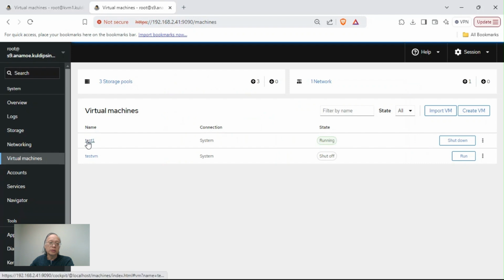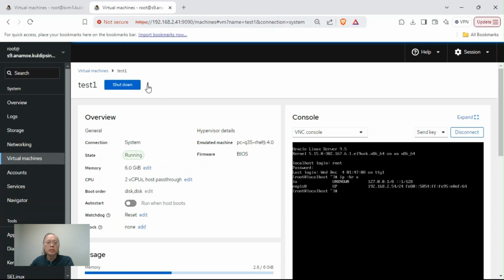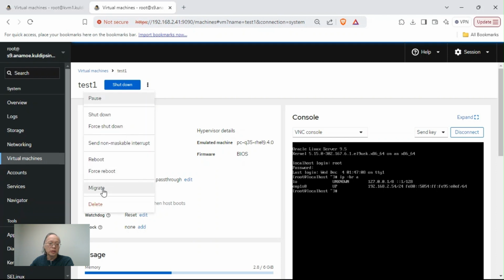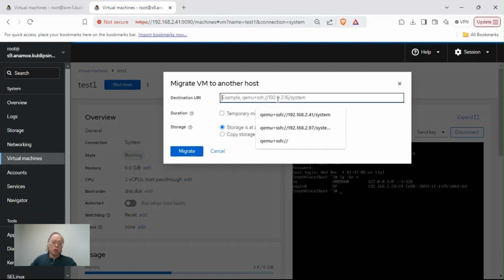Or you can click the dot within the VM like that. It does the same thing. The correct URL format here is QEMU plus SSH, the IP address of the destination server, and then /system.